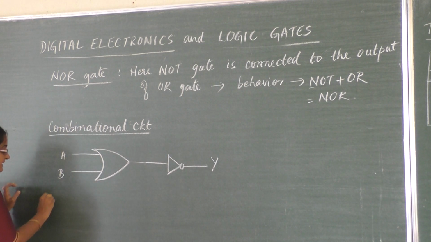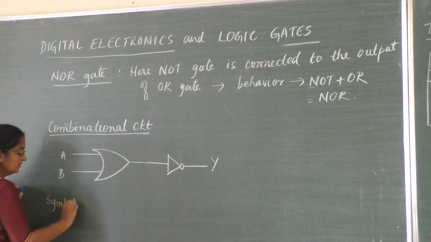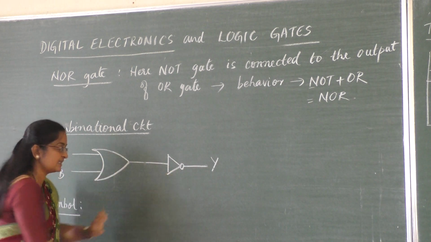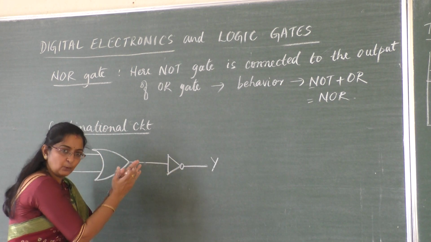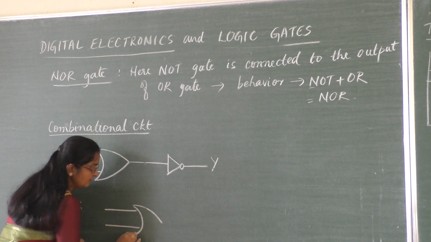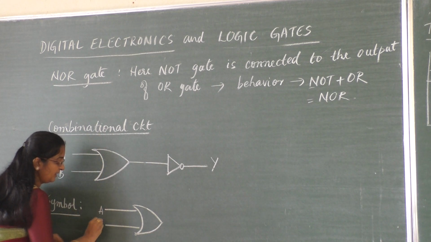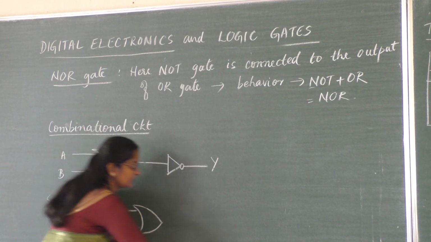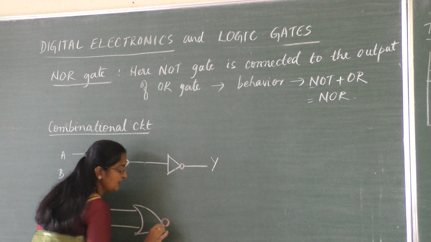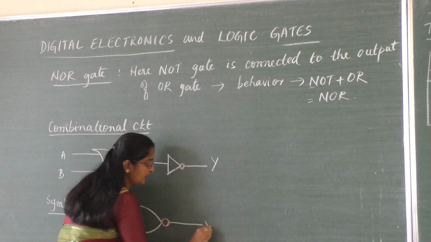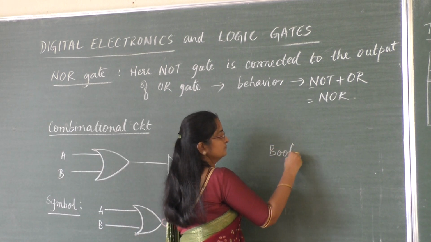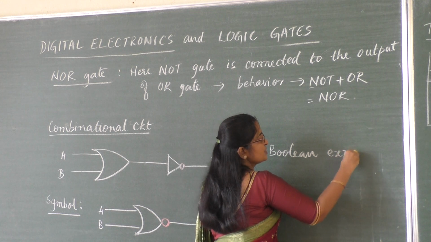So what is its symbol? Students, don't get confused. If formation or combination is asked, you have to draw this. If the symbol is asked, we combine both together and draw the symbol. Very important. First we draw the OR gate itself with inputs A and B, and from the NOT gate we do not draw the full gate. We take only the bubble portion and attach it here. This bubble should join here, and then I get the output Y. Now, how do we write its Boolean equation or Boolean expression?